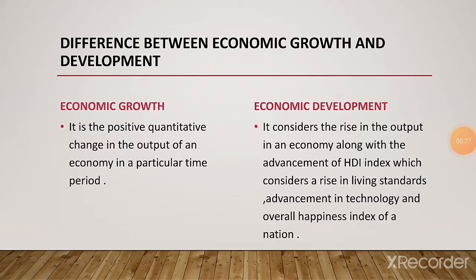Economic development considers the rise in the output of an economy along with the advancement of the human development index, which considers a rise in living standard, advancement in technology, and the overall happiness index of a nation.